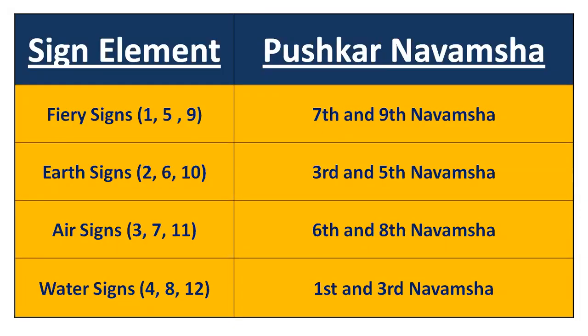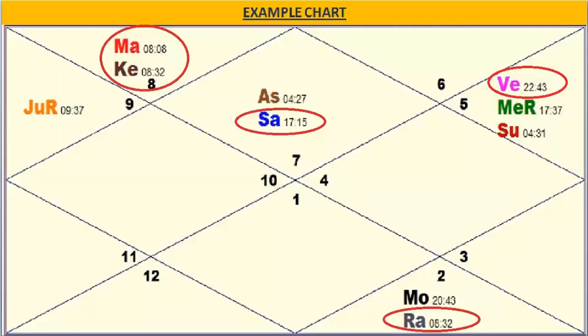Any planet falling in first or third Navamsha will be Pushkar Navamsha. So let's see. Mars is in 8 degrees 8 minutes. So it is falling in third Navamsha. So it is also in Pushkar Navamsha. So Mars will also give good results here for the ascendant.